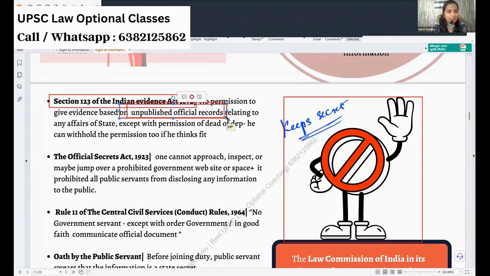Whether the head of the department who is involved in the corruption as well will give permission to give that document, he will not give. So see how they are protecting. Okay, with the law itself, legally, they are protecting certain wrongs. Okay, that is one thing.